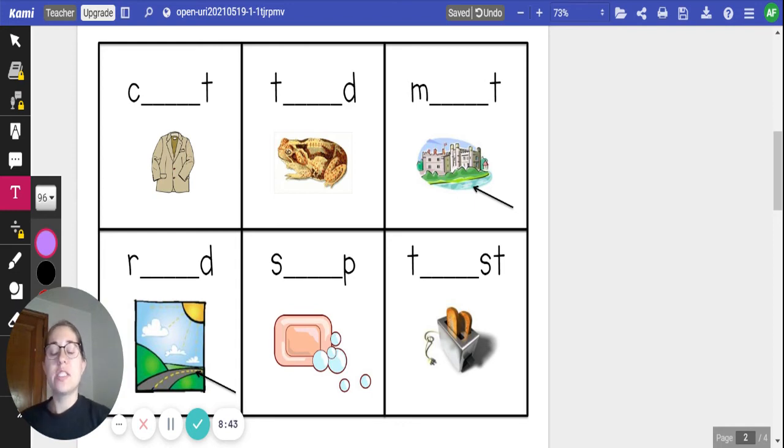All right, we have 6 more on this page. And I'd like you to number your paper from 1 through 6. We'll do the top 3 first and then the bottom 3.